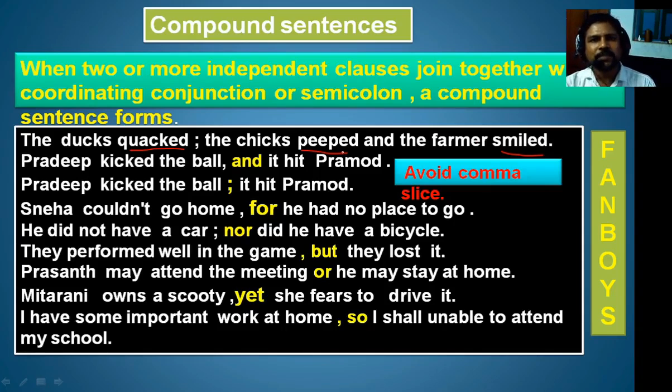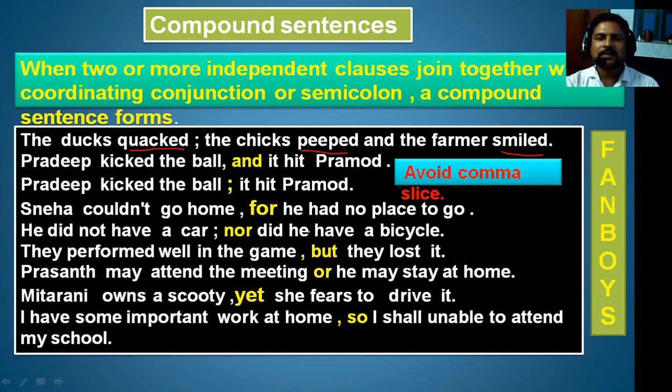The chicks peeped also gives a full meaning. The farmer smiled also gives a full meaning. So there are three independent clauses joined with coordinating conjunctions. When two or more independent clauses are joined with any of the coordinating conjunctions, or sometimes a semicolon, we call it a compound sentence.